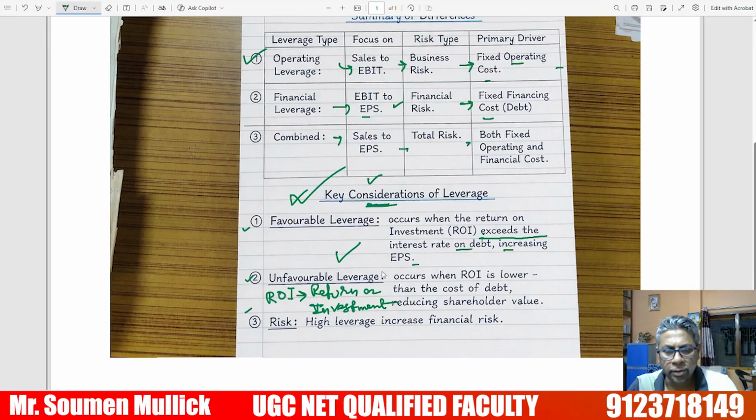What is the unfavorable situation? Unfavorable leverage occurs when return on investment is lower than the cost of debt, reducing shareholder value. As a risk factor, high leverage increases financial risk. These are very important considerations of leverage.